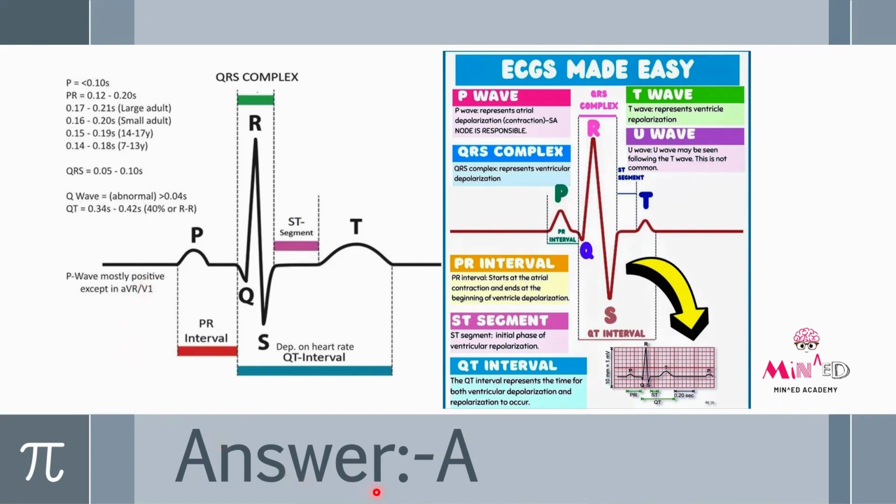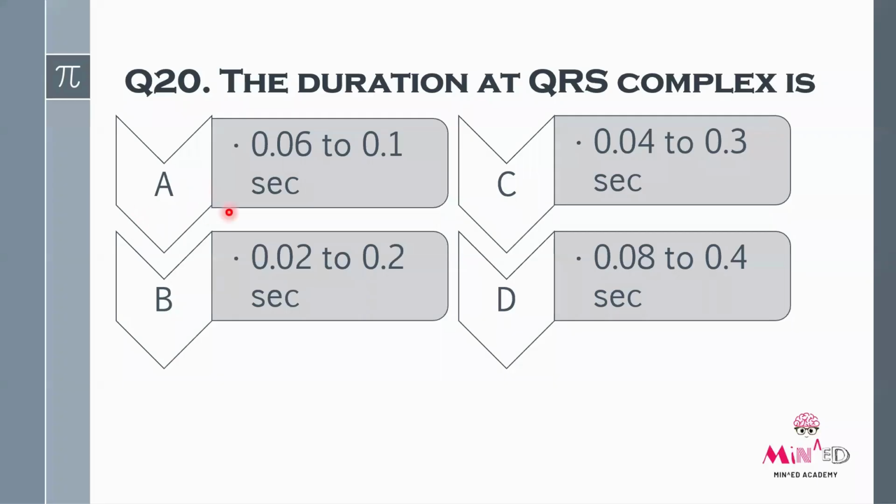So the answer to the question, what the value of QRS complex, as you can see, it is nearly 0.05 to 0.10 second. So since we don't have that in option, the nearest one is 0.06 to 0.10 seconds. So option A will be the answer.